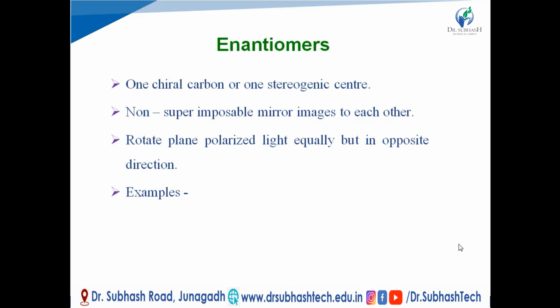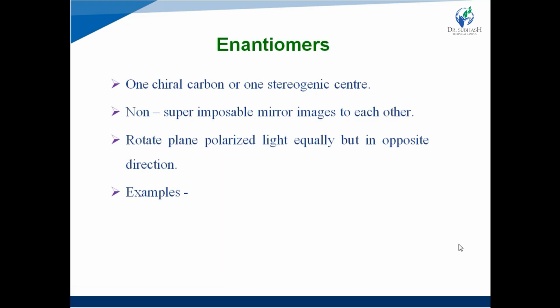These enantiomers are non-superimposable mirror images of each other, and they rotate plane polarized light equally but in opposite direction. Both isomers rotate plane polarized light to the same extent but in opposite direction. In short, enantiomers are optical isomers which have one chiral carbon or stereogenic center, have non-superimposable mirror images of each other, and rotate plane polarized light equally but in opposite direction.